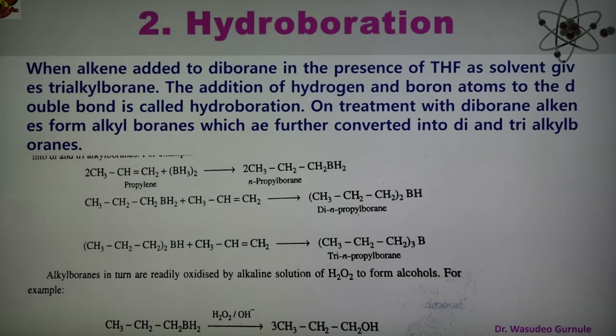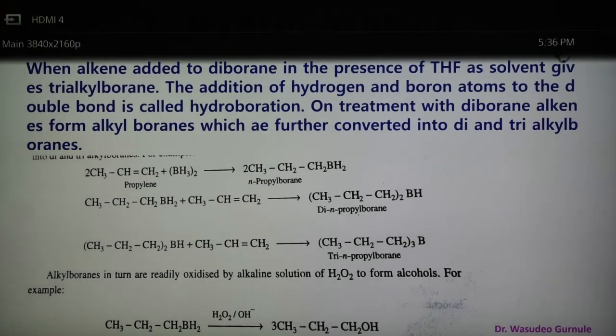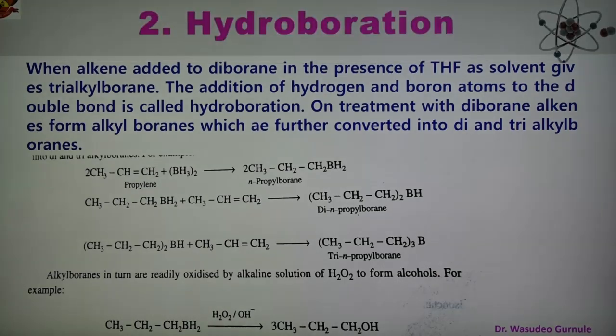The addition of hydrogen and boron atoms to the double bond is known as hydroboration. So what is hydroboration? Addition of hydrogen and boron. Therefore it is known as hydroboration. Hydrogen and boron is added. So addition of hydrogen and boron atom to the double bond is known as the hydroboration.